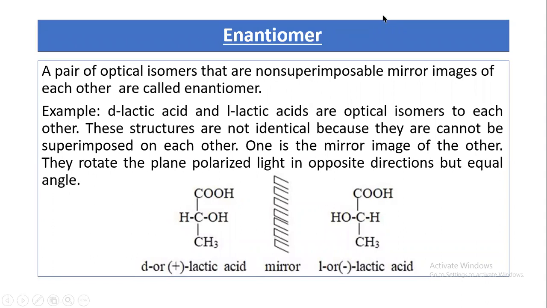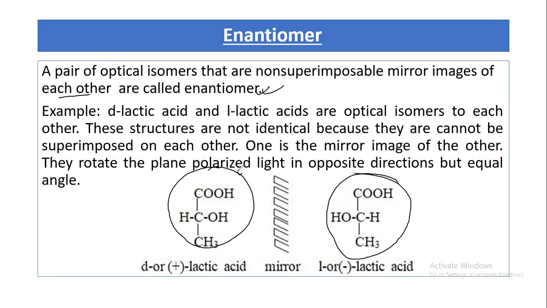What is enantiomer? A pair of optical isomers that are non-superimposable mirror images of each other is called enantiomers to each other. Here, D-lactic acid is the mirror image of L-lactic acid, and these mirror images are non-superimposable. So, D-lactic acid is the enantiomer of L-lactic acid, and L-lactic acid is the enantiomer of D-lactic acid.